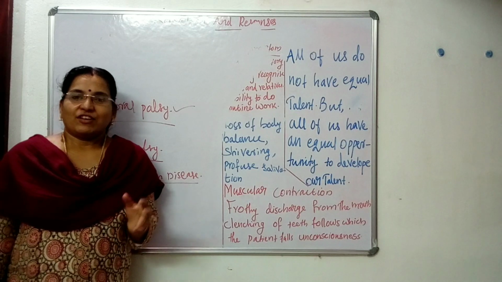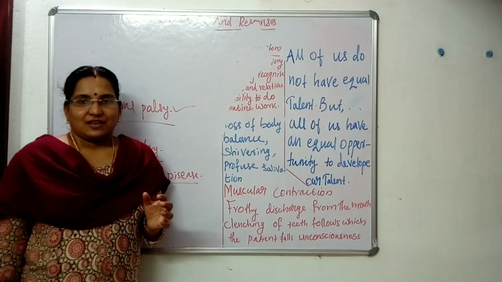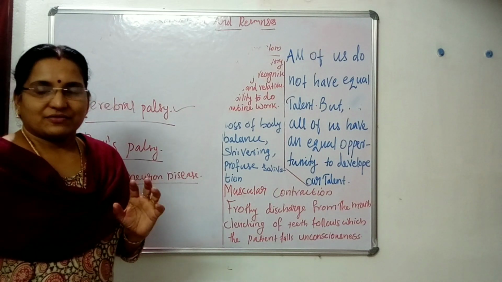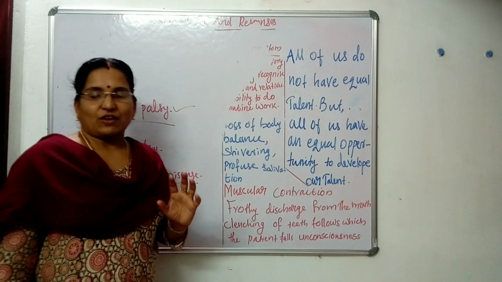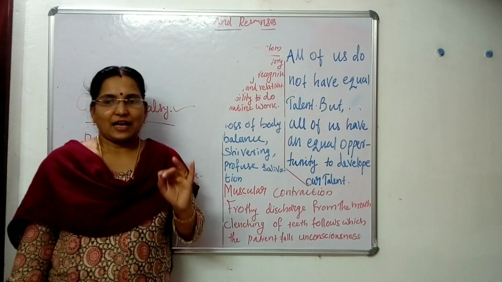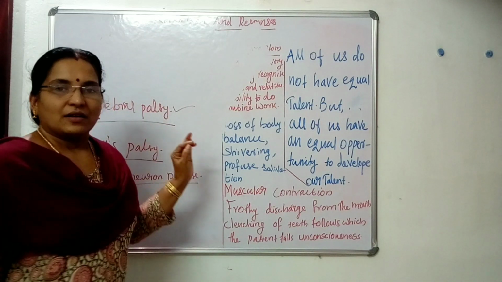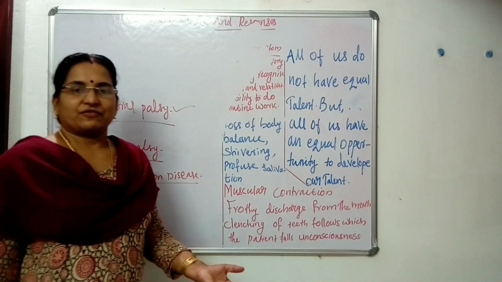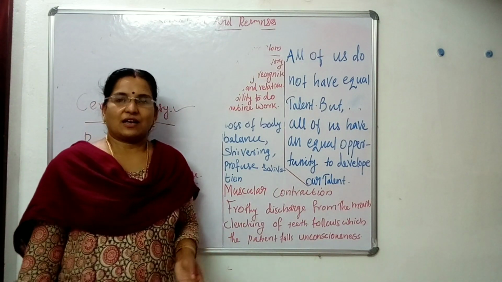Okay children, when we summarize, we have studied disorders of the nervous system, especially epilepsy, Parkinson's and Alzheimer's, 3 diseases, the causes of these diseases as well as the symptoms.